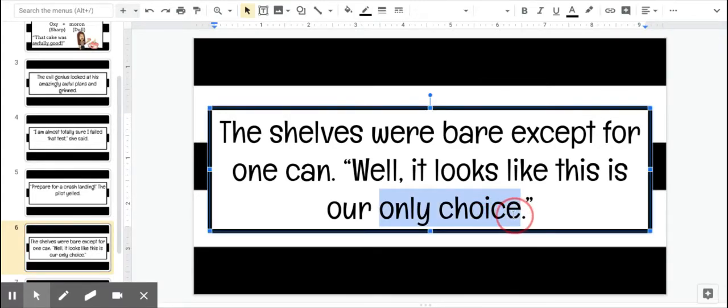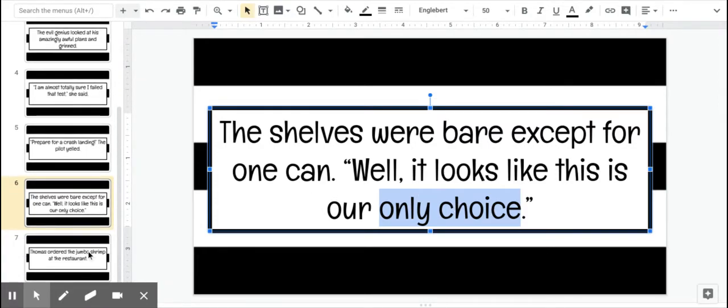Only choice. If you really look at the definition, a choice means that there are choices, options, more than one. Only means one. So only choice is the oxymoron. That one is tricky. Okay, last one.